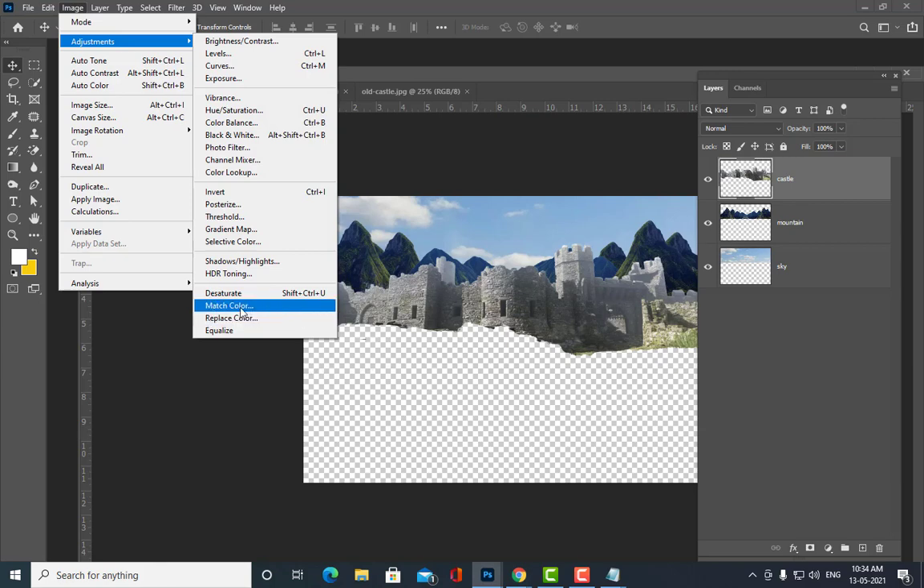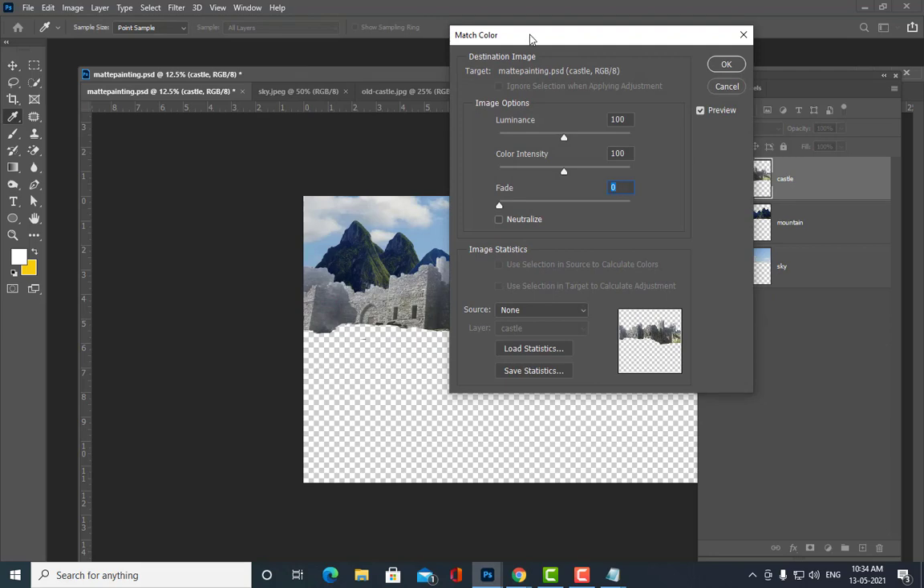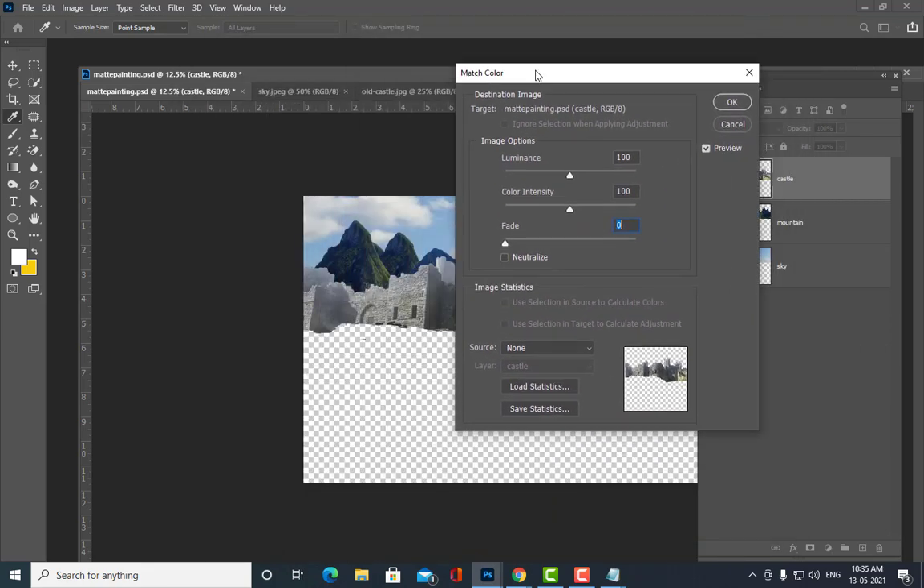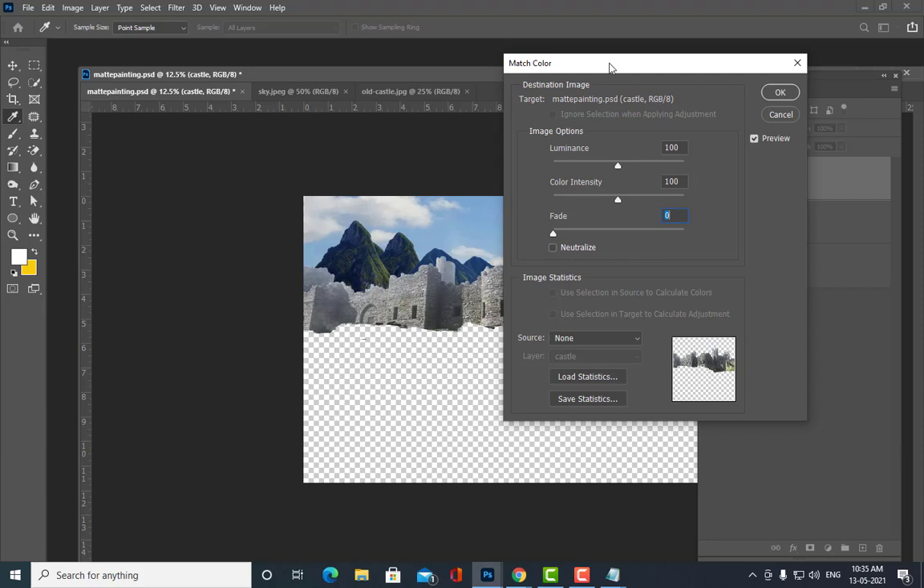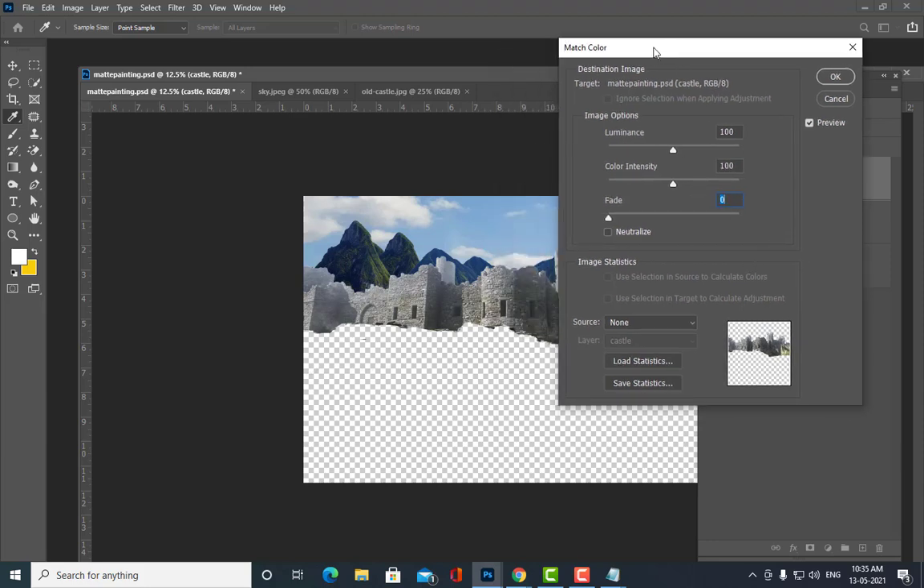Are you all able to see this? Match color. Are you all? Sir. Okay. So just click on this match color. Okay, and then this match color dialog box is going to open. So you have a number of options here in this match color dialog box. So what we are going to do right now is, see, we have to match the color of the castle. Okay, we have to first get the file name of our document.